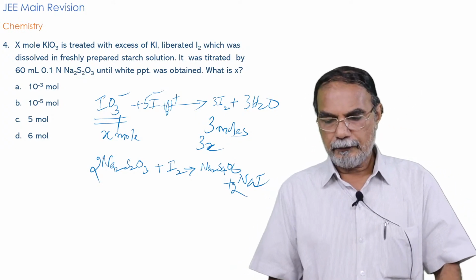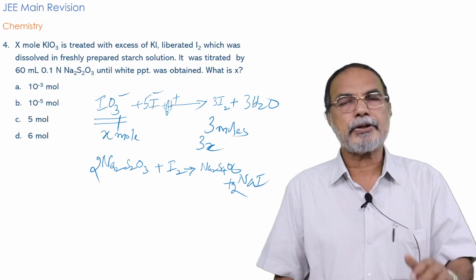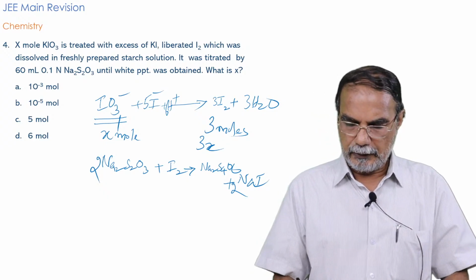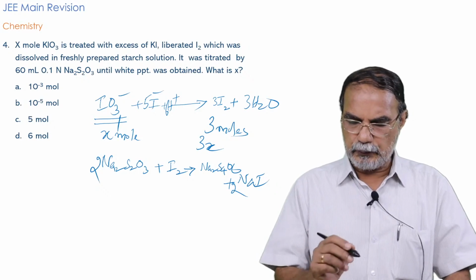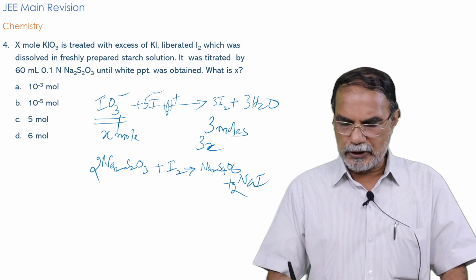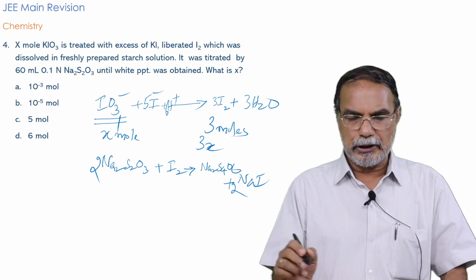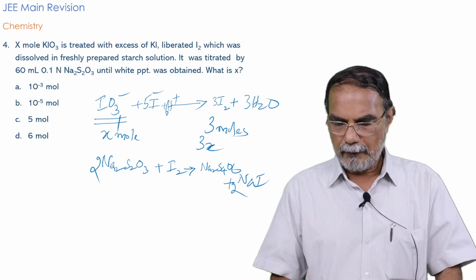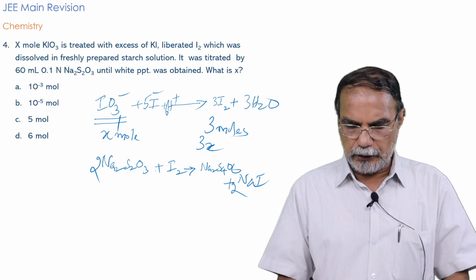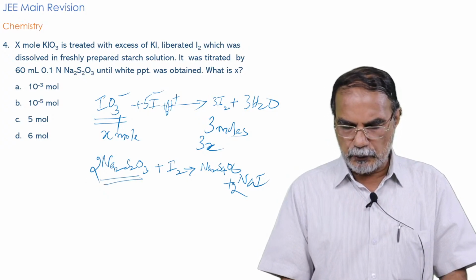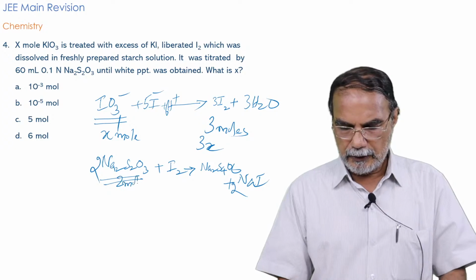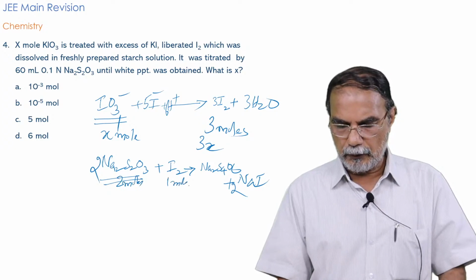For the titration of iodine against sodium thiosulfate, I2 plus 2Na2S2O3 gives Na2S4O6, the compound sodium tetrathionate, plus 2NaI. That also is an important reaction, you must know. And here the stoichiometry is that 2 moles of sodium thiosulfate react with 1 mole of iodine.